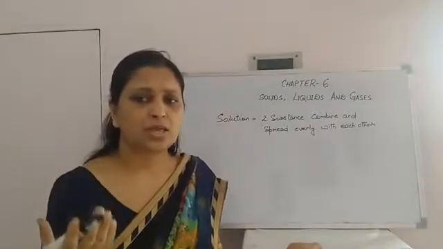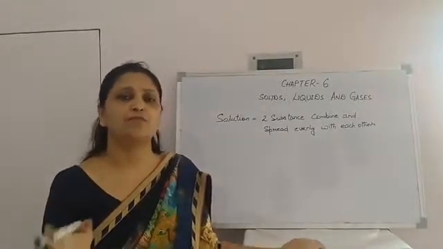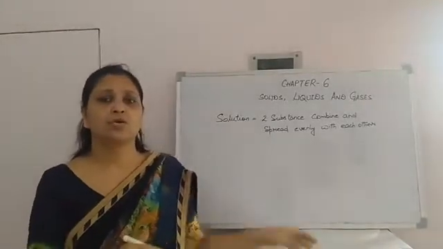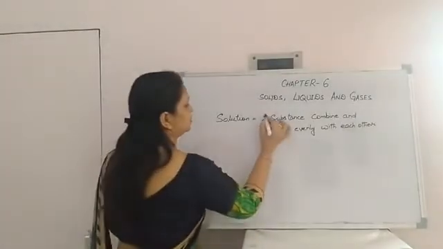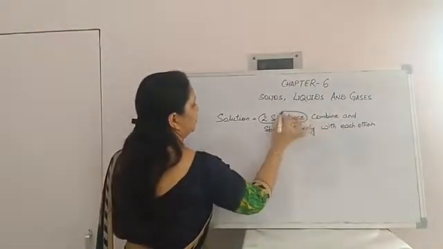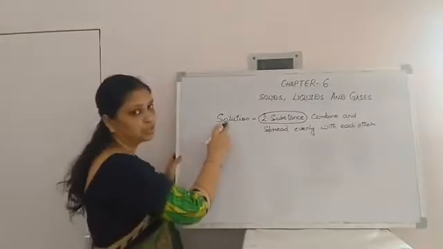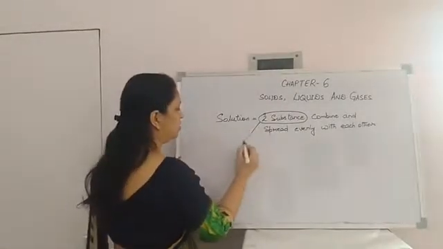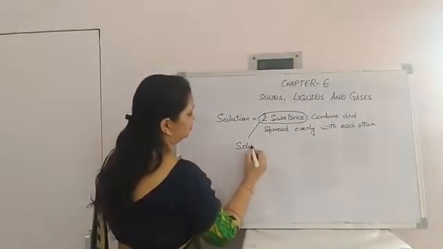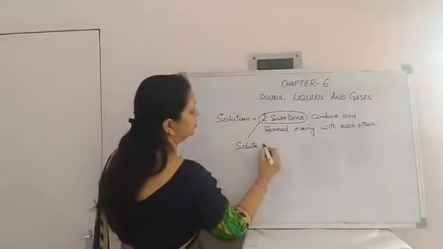Now, what is solute and what is solvent? The two substances which are dissolved and make a solution are solute and solvent.